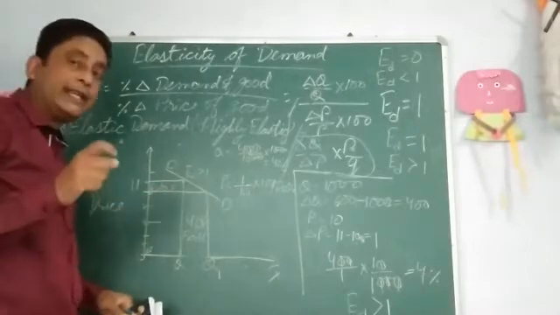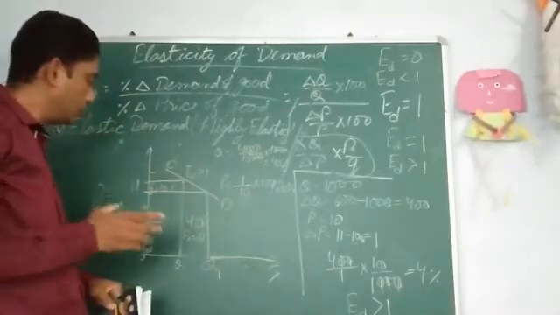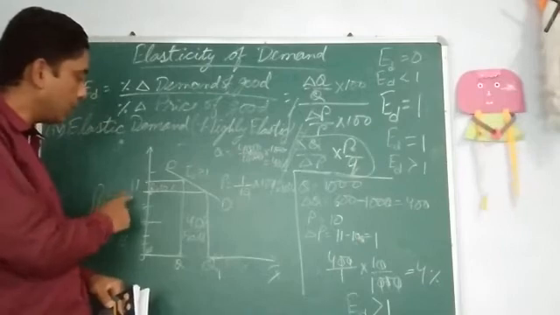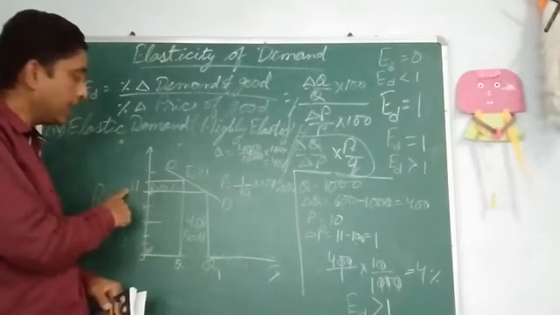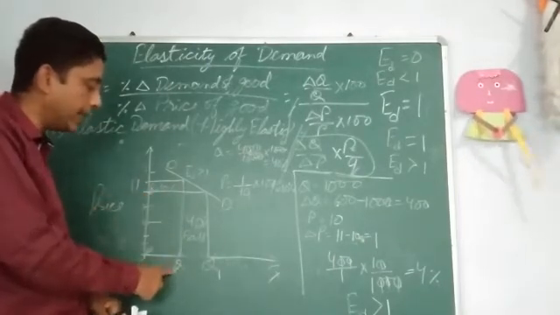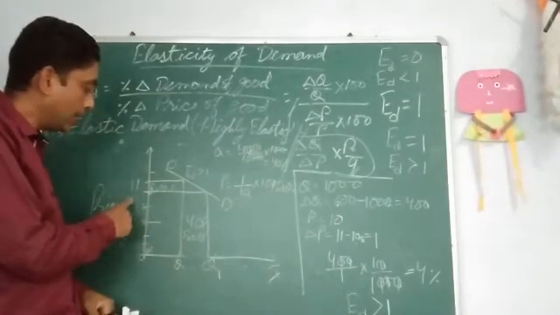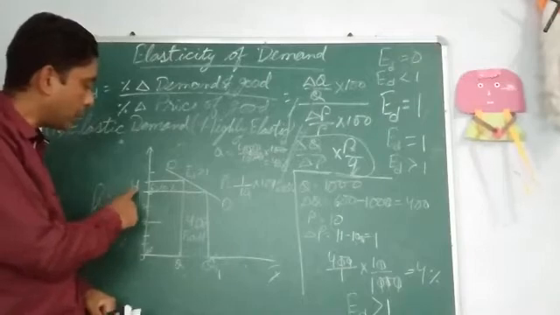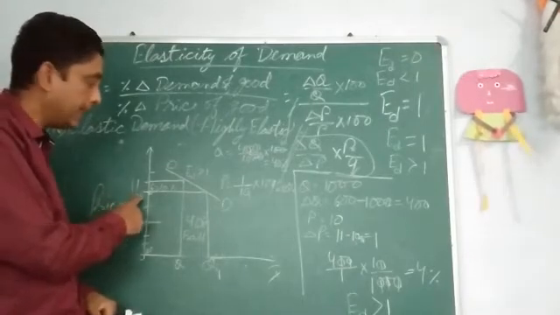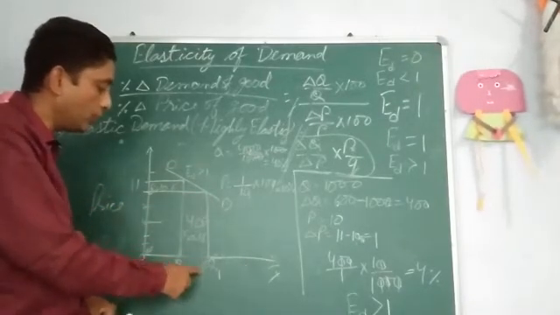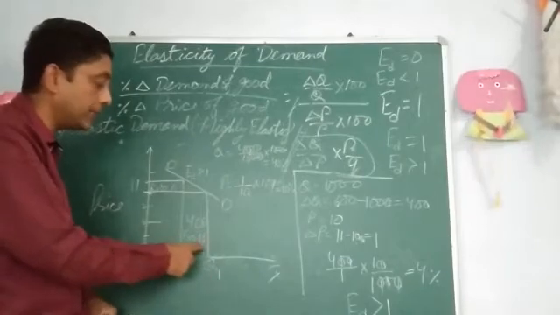Suppose any good is there whose initial price was 11 rupees. At 11 rupees quantity demanded was OQ. And when the price falls from 11 to 10 rupees, it changed to OQ1, that is 40%.